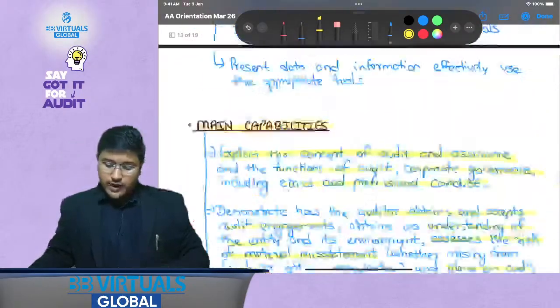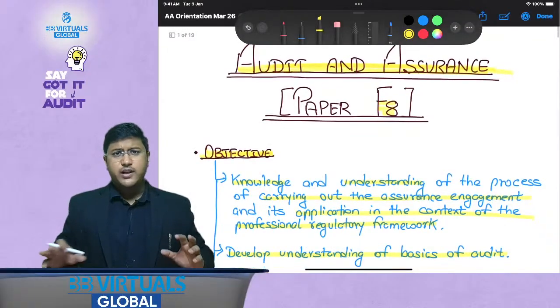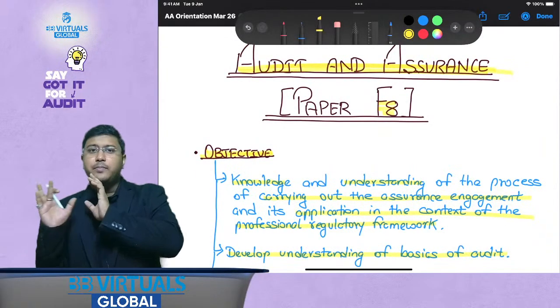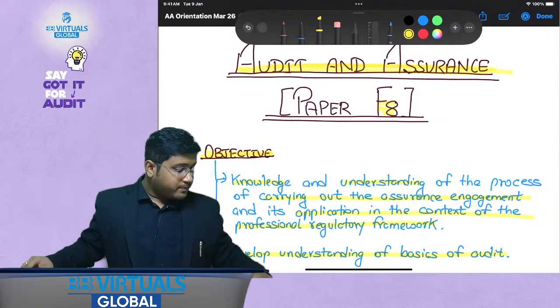Now I hope this has made everything clear about AA and AAA as a subject. How do you prepare for it? What is the requirement and what are the batch details? Now if you have any questions, please feel free to ask.